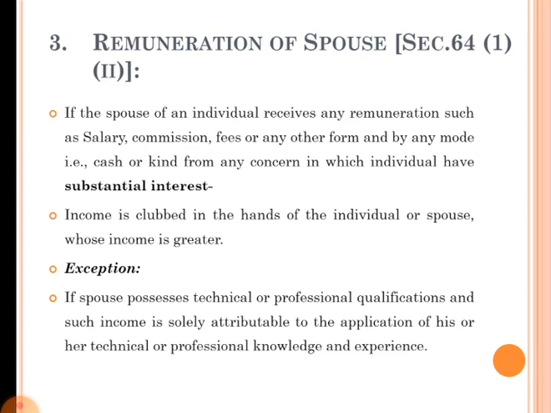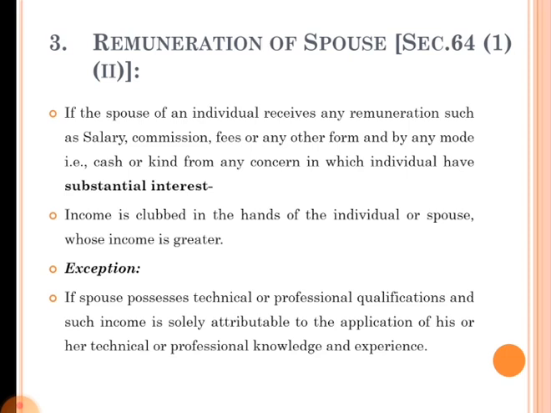That means if the spouse possesses any technical or professional qualification, and she or he is earning money on the basis of their own qualification, that income is taxed in their hands only. They cannot transfer that income to the individual for the purpose of tax liability or payment of tax liability. That is the exception to the rule.